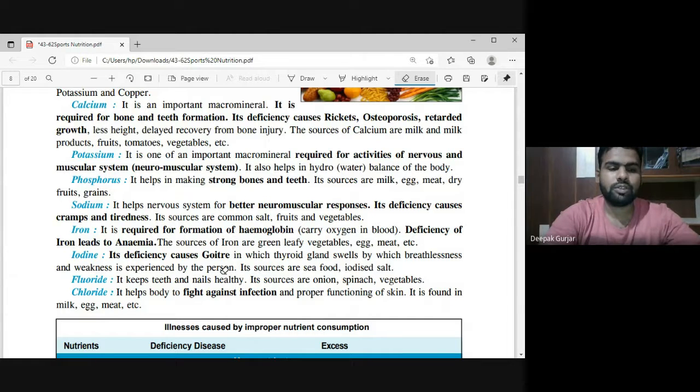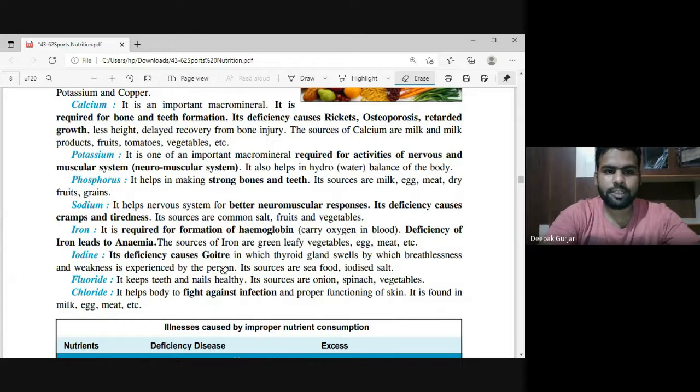Iodine. The deficiency of iodine leads to goiter, in which our thyroid gland is swollen, and problems like breathlessness and weakness are experienced by a person. Its sources are seafood and iodized food. If you take iodized food and seafood, it will be good.